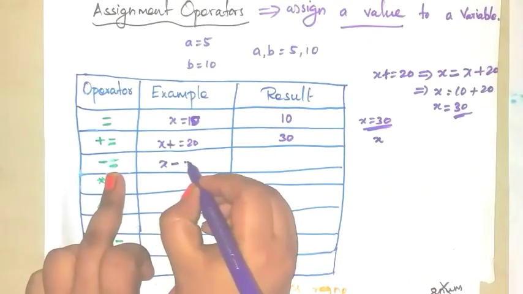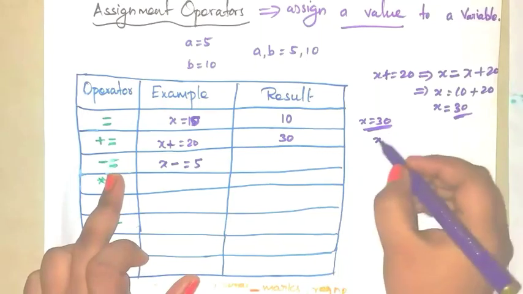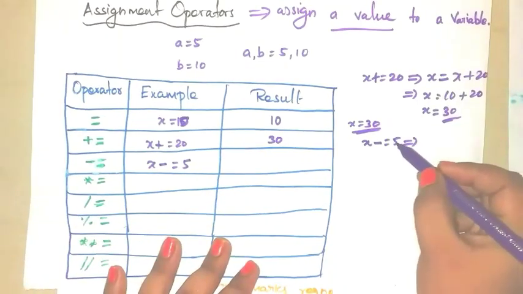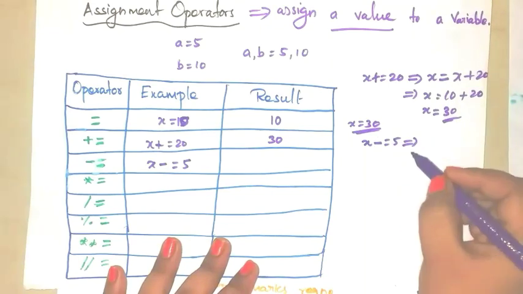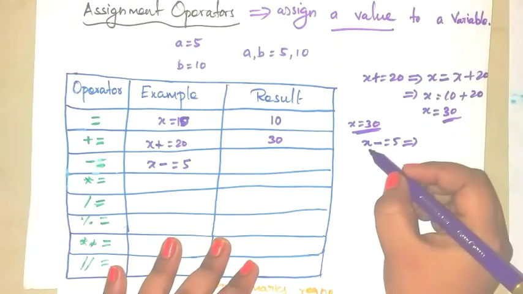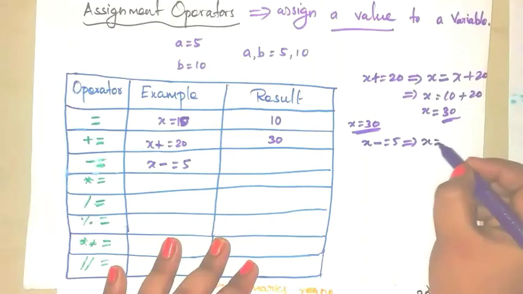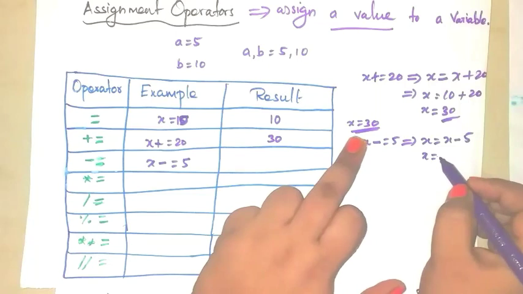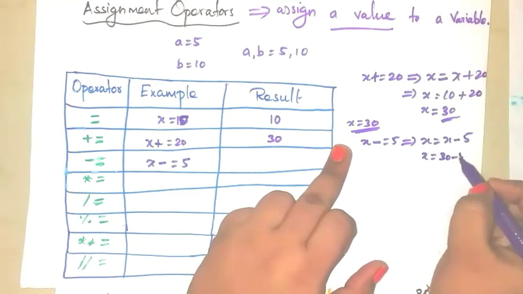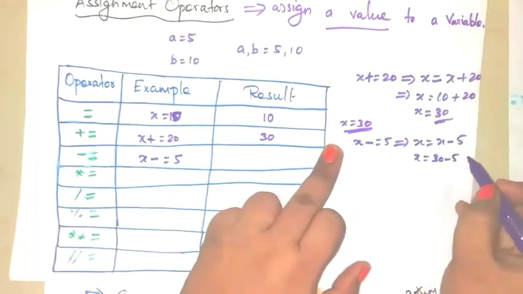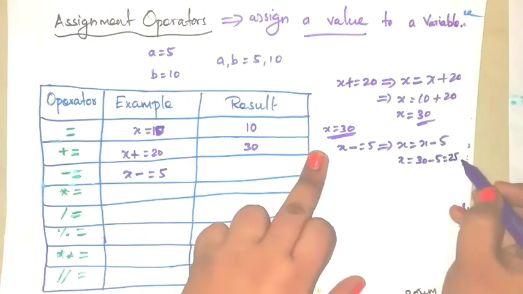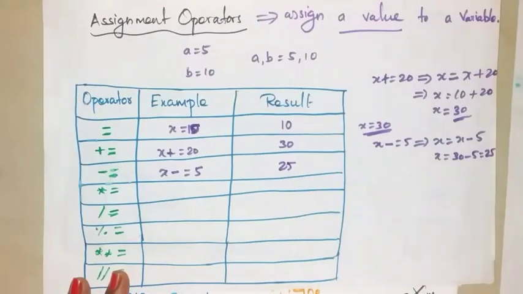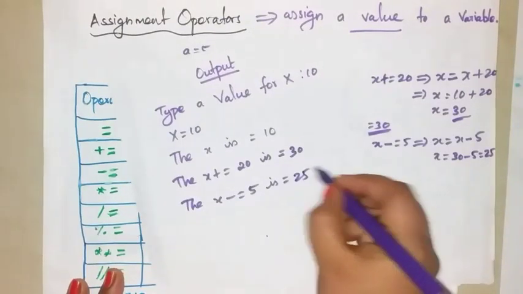X minus equal to 5. Here you have to subtract this 5 from x and assign that result to the x variable. So x equal to x minus 5. Now what is the value of x? 30. 30 minus 5, so x equal to 25. Here write the result 25, here also write the result 25.